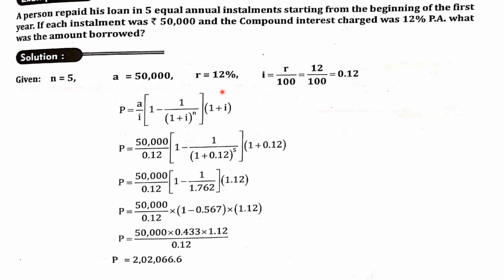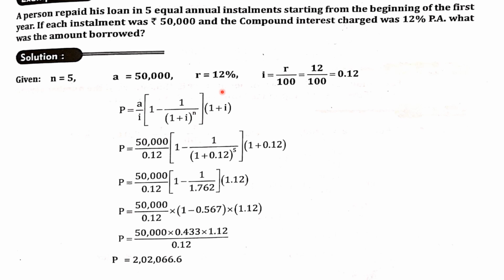So 5 years is nothing but time. Then you have to find out I, that is R by 100, which is equal to 12 by 100, that is 0.12. So here what you are supposed to find out is what is the amount borrowed. So amount borrowed is a specific amount which you have to find out very immediately, like what is the due amount? So it's nothing but the present value of annuity which you are supposed to find.